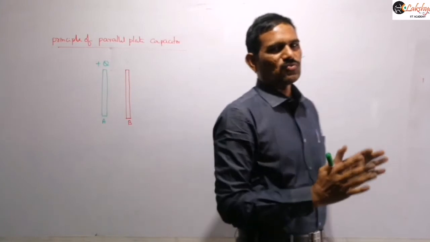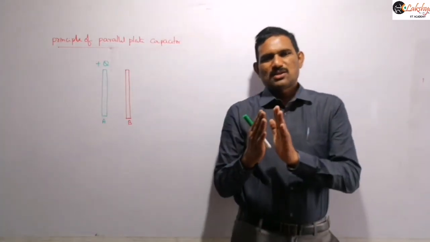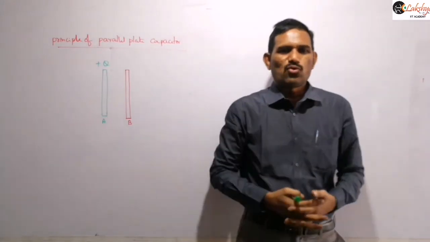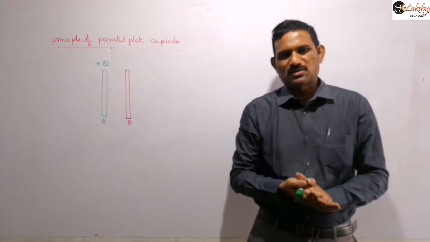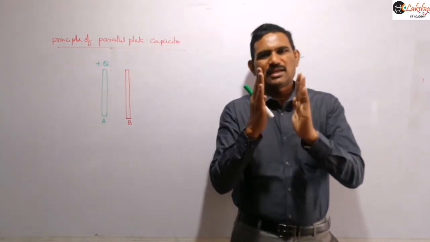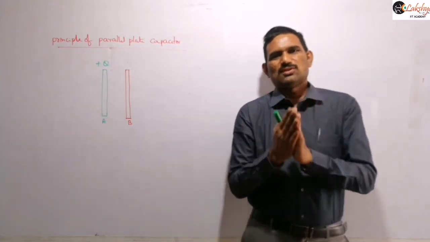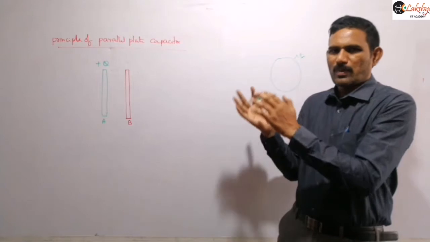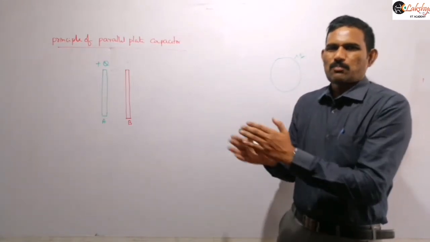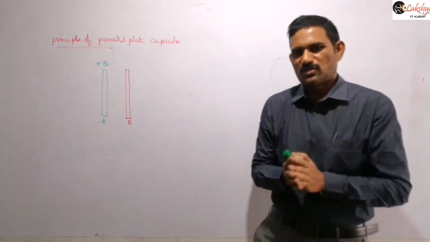That means what we are doing is taking a charged metal plate to increase its capacitance. That means we can store more charge; we are increasing its capacitance. For that, we are placing an identical neutral plate near to this, very close to this, and generally we place both parallel to each other, and that is why we call it a parallel plate capacitor. That means two metal plates are placed very close to each other and parallel to each other, right?